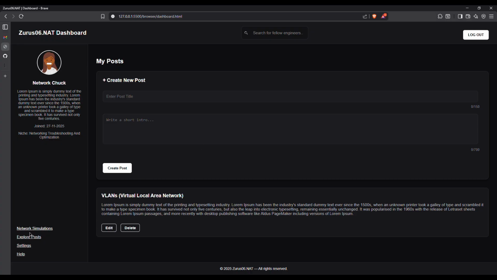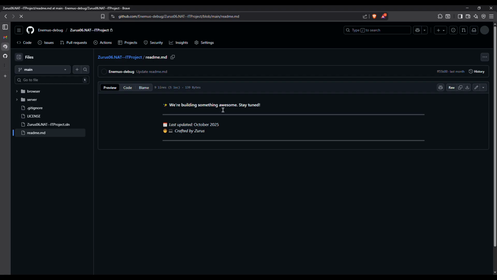Before then, if you need help, you can click on the help button. It takes you to my GitHub page, which is just my README file. I'm still going to populate it with some details about the application, so when people get lost, they can come here and see guidance.